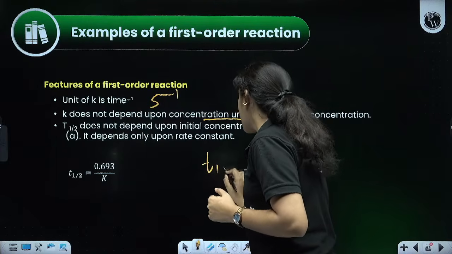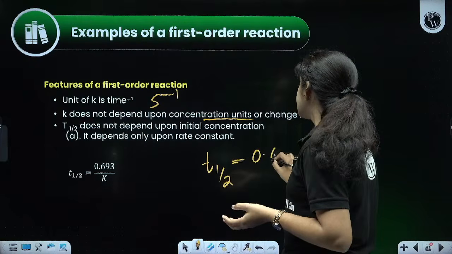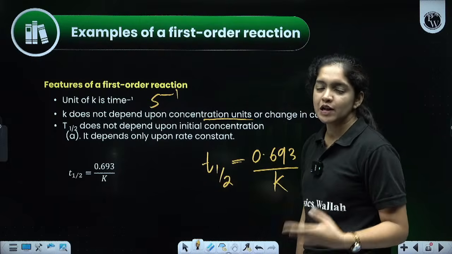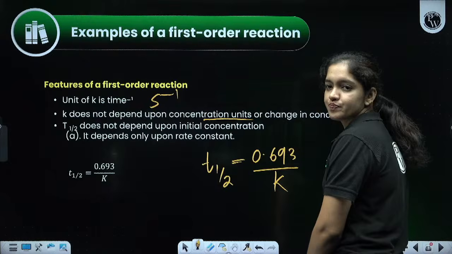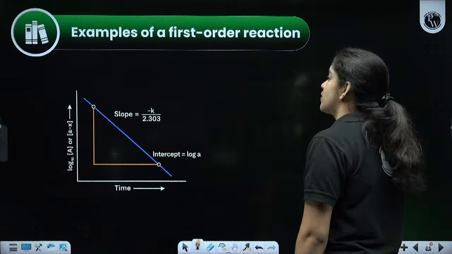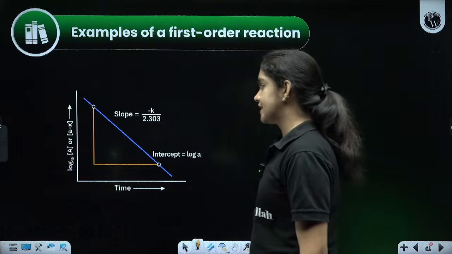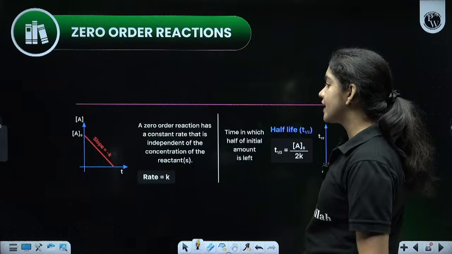So t half, half-life. How can we calculate the half-life? Half-life is given by 0.693 divided by k. 0.693 is a constant value, k is the rate constant, t half is the half-life. Then next one, this is the graph of the first order reaction, log A0 versus time. Slope is given by minus k by 2.303.